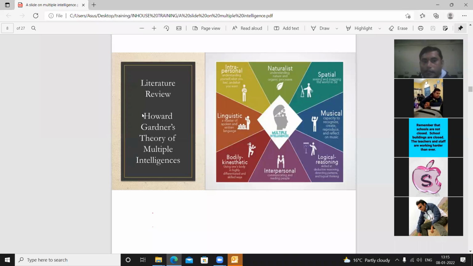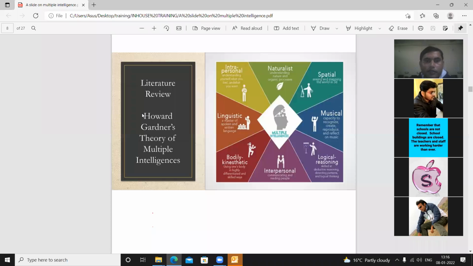Second one is bodily kinesthetic intelligence. Next, interpersonal intelligence, logical reasoning intelligence, musical intelligence, spatial intelligence, naturalistic intelligence, and intrapersonal intelligence. So how do these intelligences influence your classroom if you are not connected with the emotions of students? Suppose that, and this can be applied to any person, either adult or students, but here we will take this topic especially for the students.